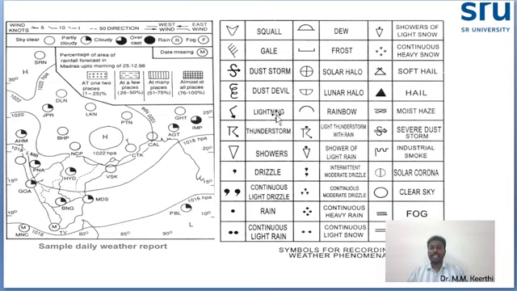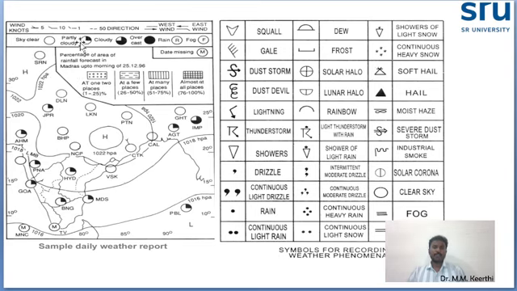This down arrow mark is lightning. This black triangle means hail. This empty circle means clear sky. You see here they indicated this. So clear sky means an empty circle.